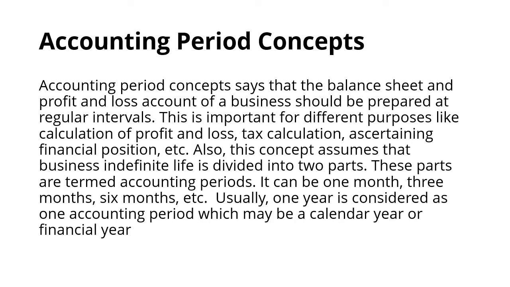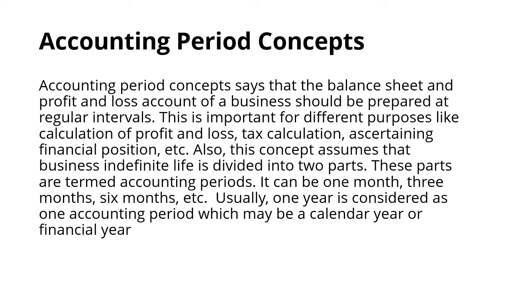Then the accounting period concept. There is confusion about two types of period: one is the accounting period and the other is the calendar period. The calendar period is the one that starts from 1st of January and ends on 31st of December. The accounting period is the one which starts from 1st April of this year to the 31st March of next year.